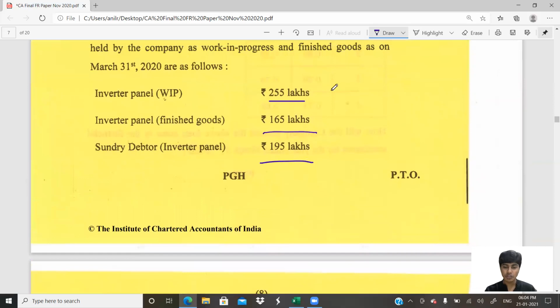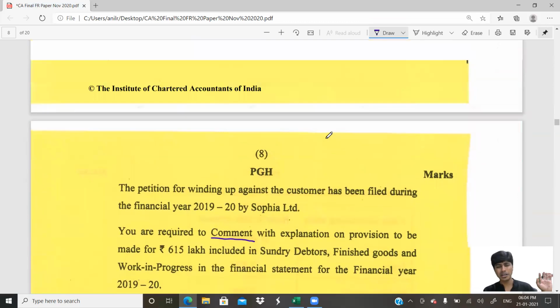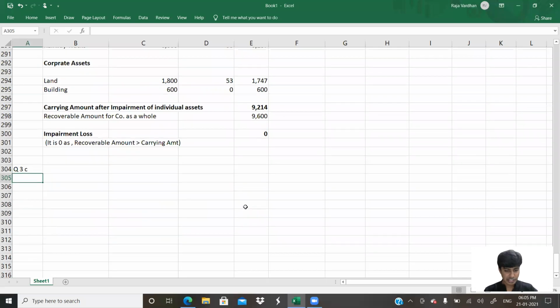615 lakhs. That is the total, if I'm not wrong. So 255 plus 165 plus 195, 615 is the total of all these three. They told provision for 615 including finished goods. How do we do this? Pretty simple. We would have to see this much separately and this much separately. Let us go ahead. Let me write the solution.